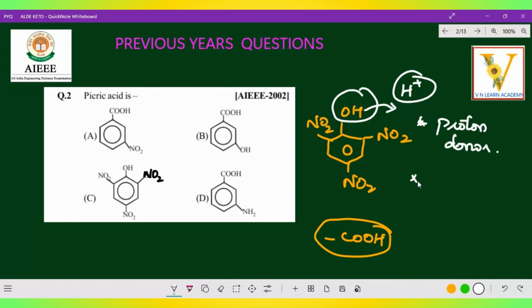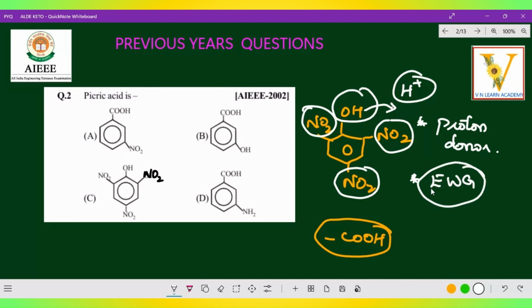The second point: see here, the three nitro groups, 1, 2, 3, which are attached to that benzene. Generally, that is an electron withdrawing group, right? An electron withdrawing group gives a very strong acidic point. So that is a minus I effect. And the next one, the third point, is a stable conjugate base. So these are the three main points that make this 2,4,6 trinitrophenol a very strong acid.